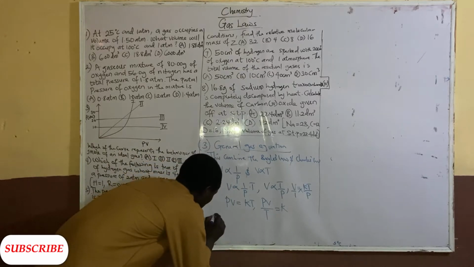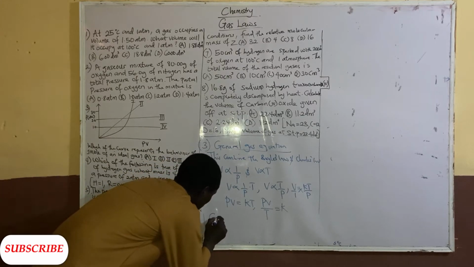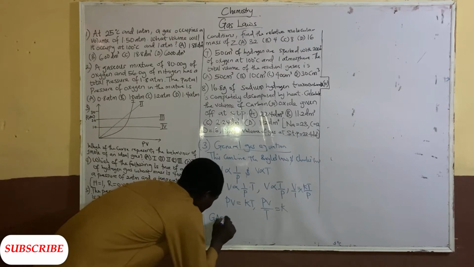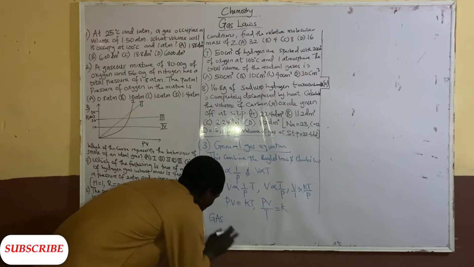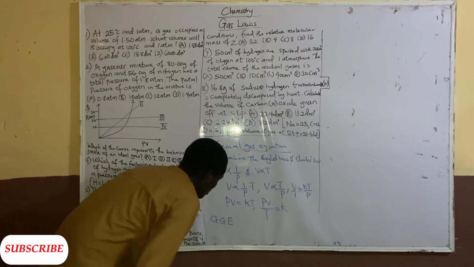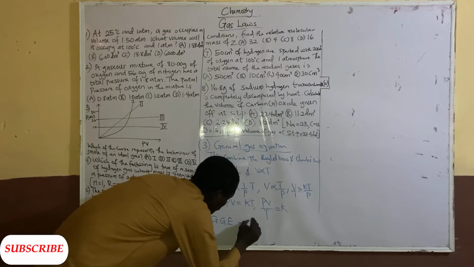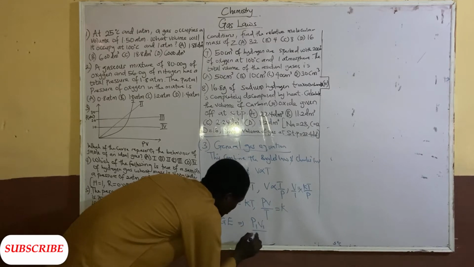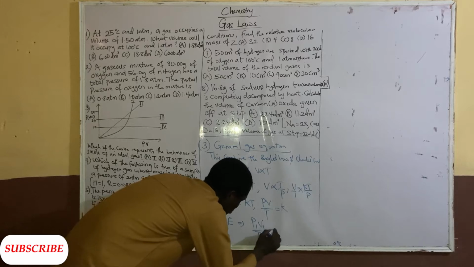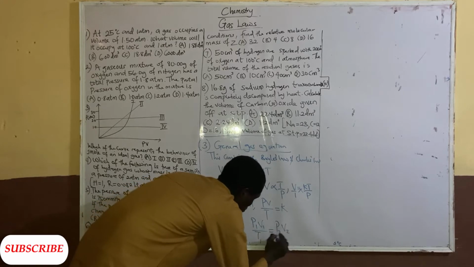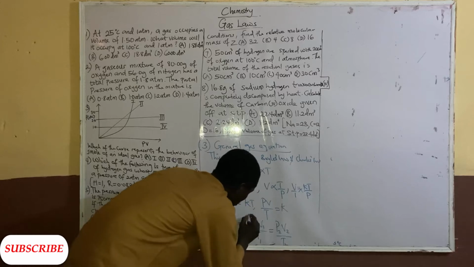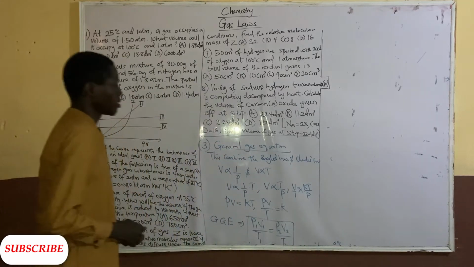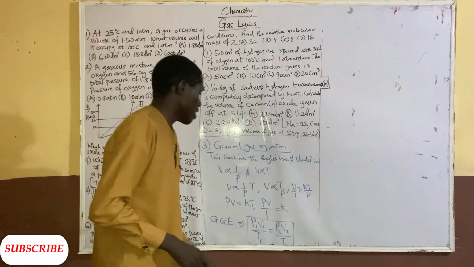So in other words, we have the general gas equation now: P1 V1 over T1 equal to P2 V2 over T2. So this is the general gas equation. It combines both Boyle's law and Charles' law, and that's that about that.